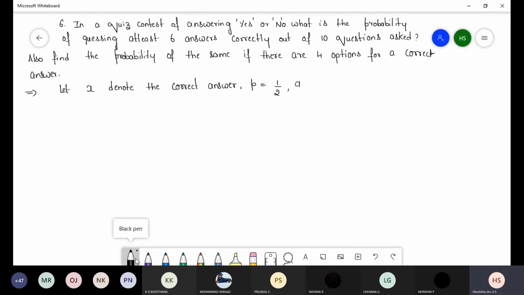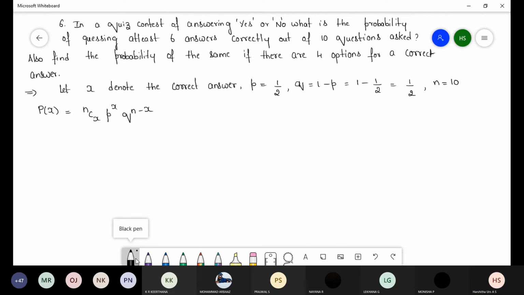So Q is equal to 1 minus P, that is 1 minus 1 by 2 is 1 by 2 for yes or no. So here P of X is equal to nCx p power x q power n minus x. This is the formula. How many questions they have given? They have given 10 questions. So here you can write n is equal to 10.